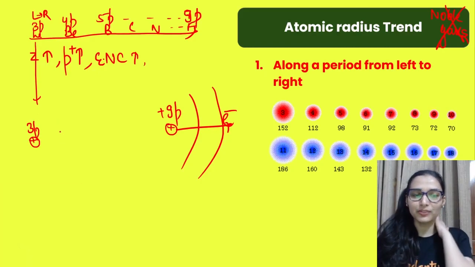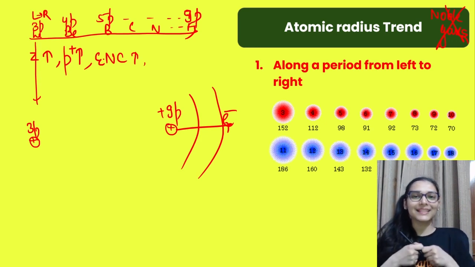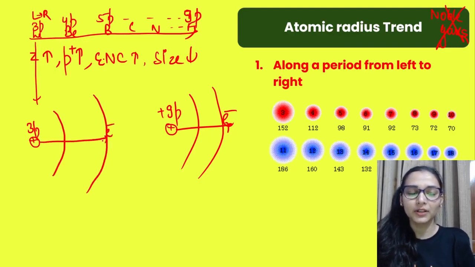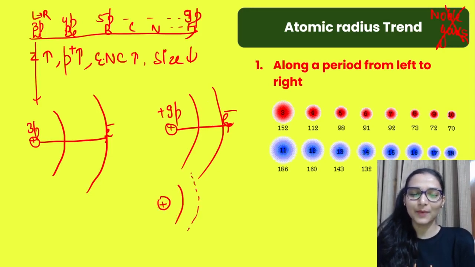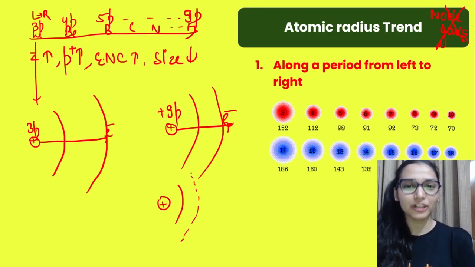The nuclear charge has been increased. Because of the increase in nuclear charge, the nucleus will say, arre you are my electron, come here, the size is gonna decrease. Atomic size decreases. So yahan par kya tha, lithium ke case mein size zyada bada tha. Nucleus was not able to hold the valence electron much more tightly, but now fluorine is like, arre 9 protons, so this size is gonna decrease somehow. Right, so left to right jaane par atomic size decreases. The major reason is the increase in effective nuclear charge.